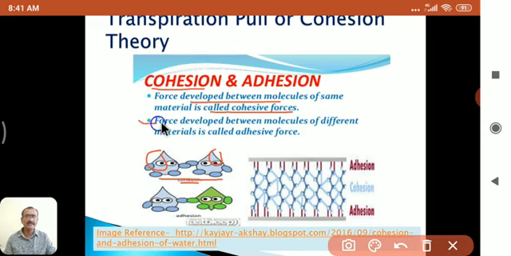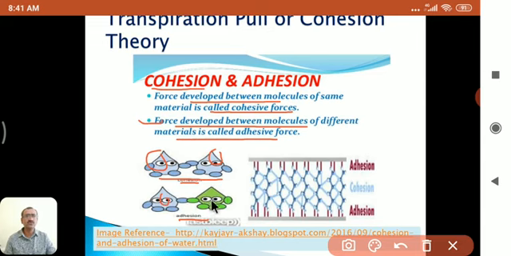This is the second point. And the third point is the adhesive force. Adhesion means to adhere to other molecules. Hence, force developed between molecules of different material is called adhesive force. Cohesion is the force developed between molecules of the same material, and adhesion is the force developed between molecules of different material. This is the difference between cohesion and adhesion.